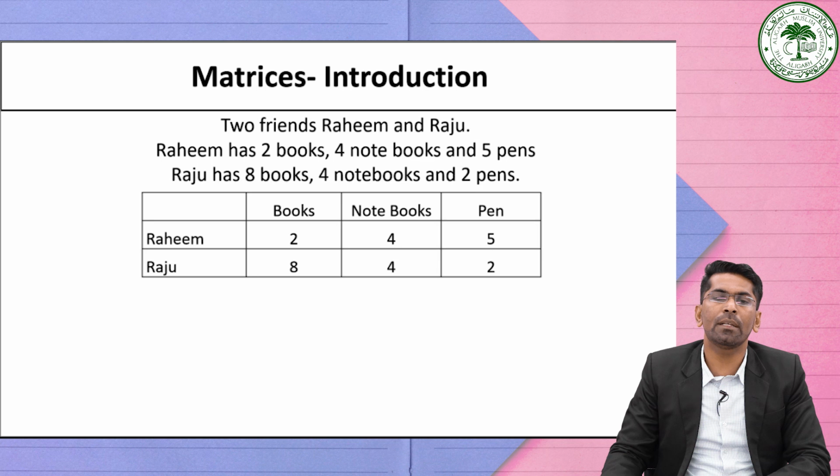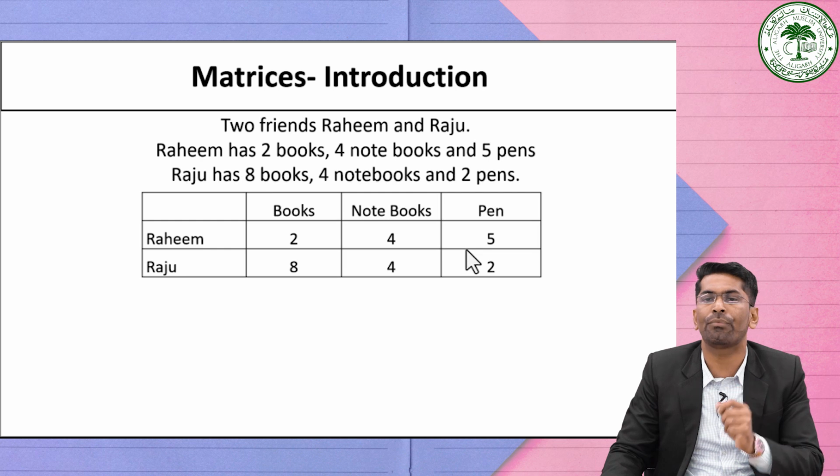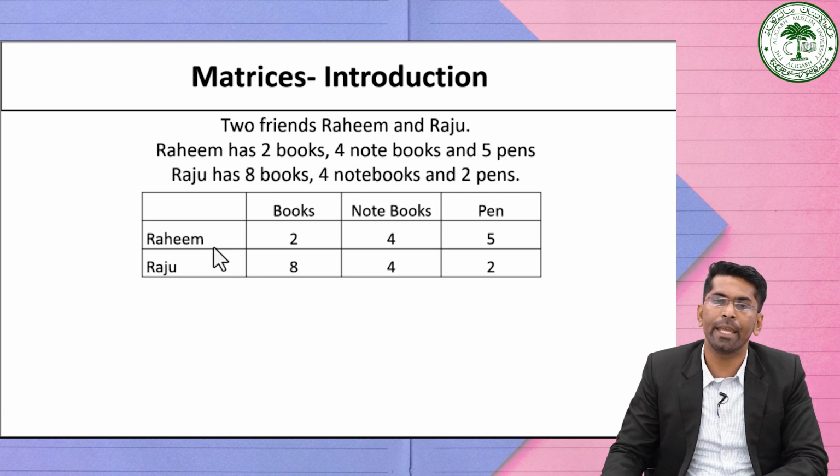In this table, we can observe that there are 2 horizontal lines. The first horizontal line has the numbers 2, 4, 5, representing the books, notebooks and pens possessed by Rahim.